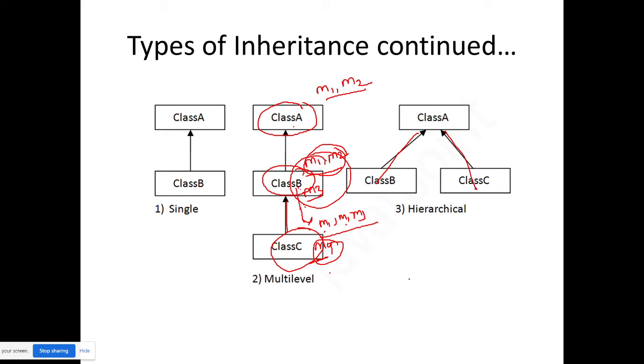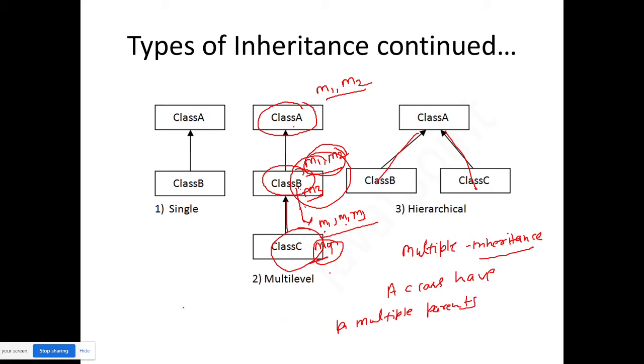Okay, and there is one another, multiple inheritance. And this is actually not supported in Java. When a class has multiple parents, means if there is a class C and there is a class A and class B, and class C tries to inherit class A and class B both, then it is not possible in Java.